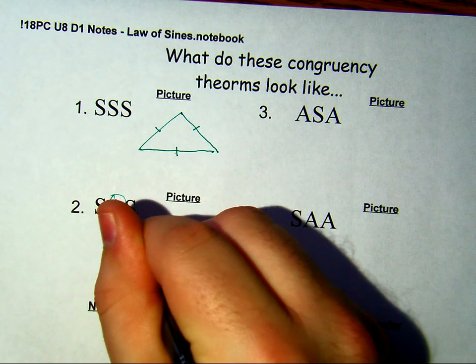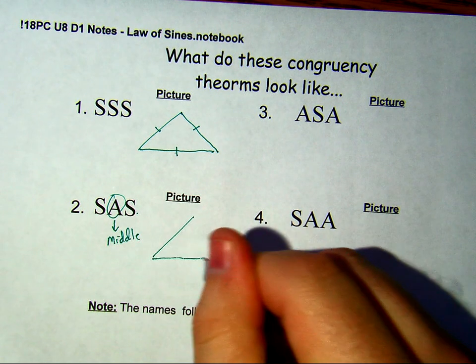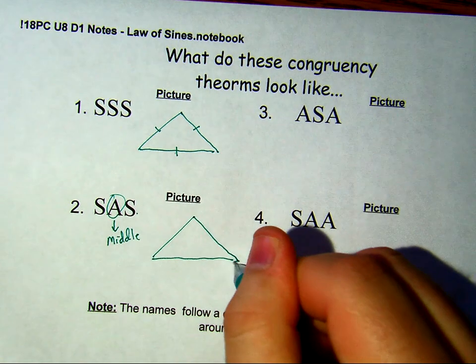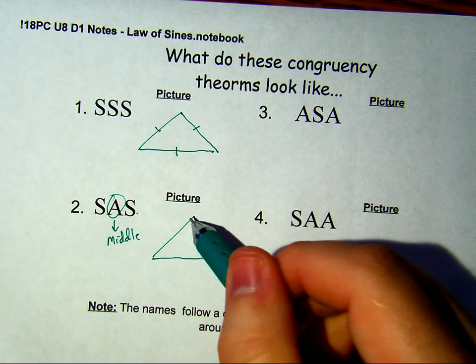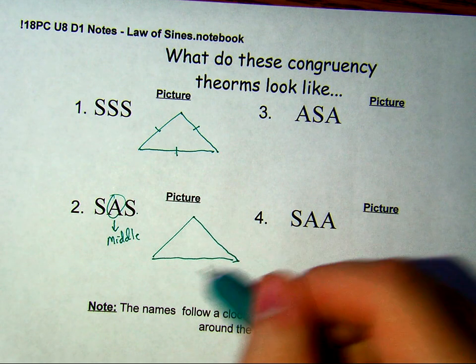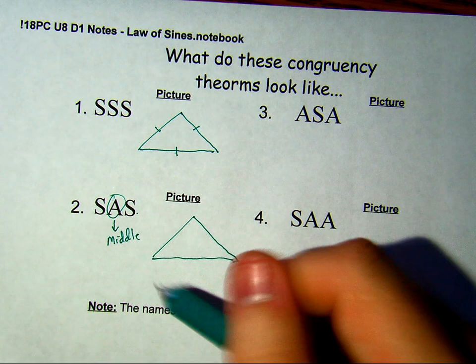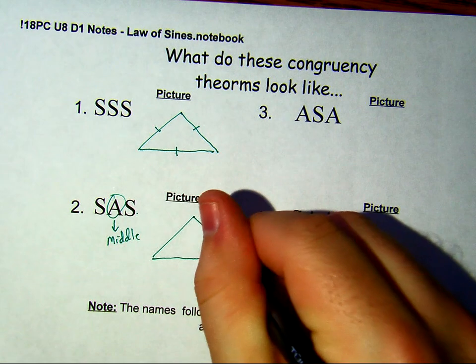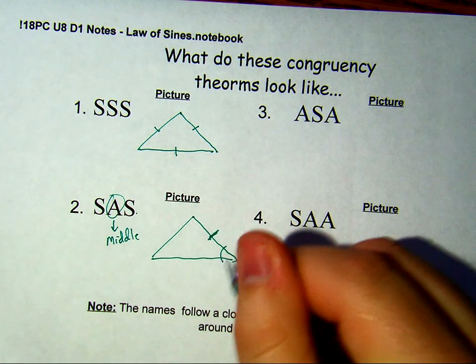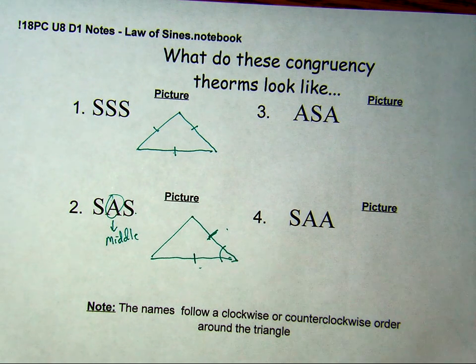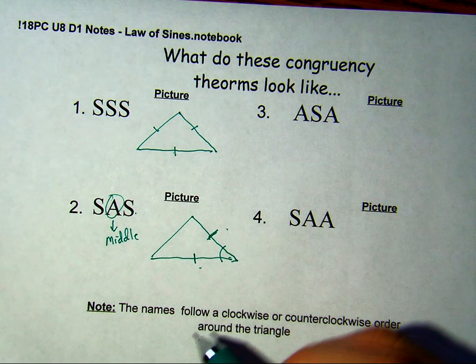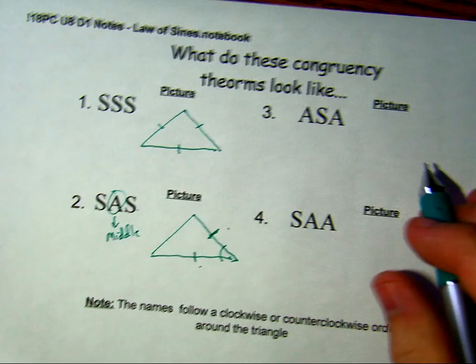And there's lots of different ways you could draw it, as long as when you go around clockwise or counterclockwise, that you go in the same order. So if I start my sides here, then the angle would be there and then the side would be there. Side, angle, side. That's not the only representation, but that's one of them.